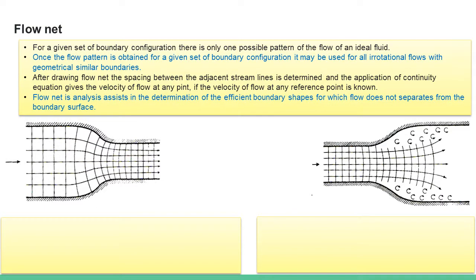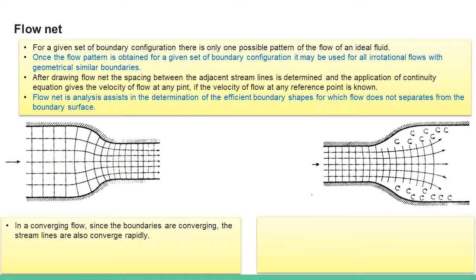So the advantage of flow analysis is that it can be used to determine the efficient boundary shapes for which the flow does not get separated from the surface. Boundary separation is a very important phenomenon in fluid flow, in aerodynamics or hydrodynamics, where it affects the pressure gradient adversely and then reduces the flow, or we can say increases the drag force.